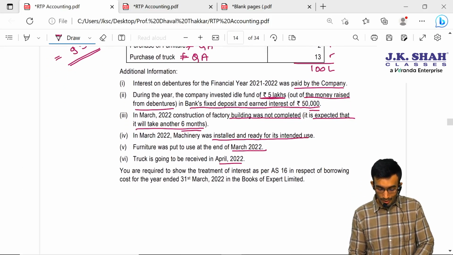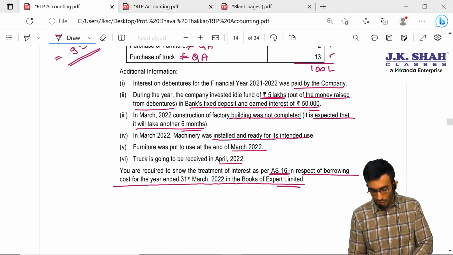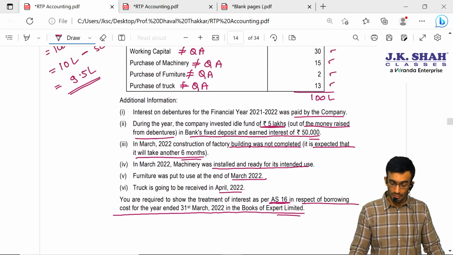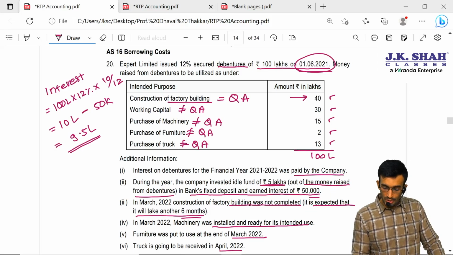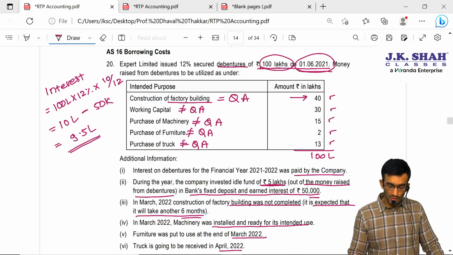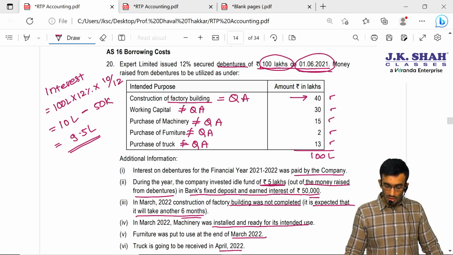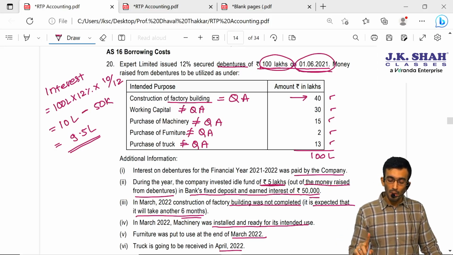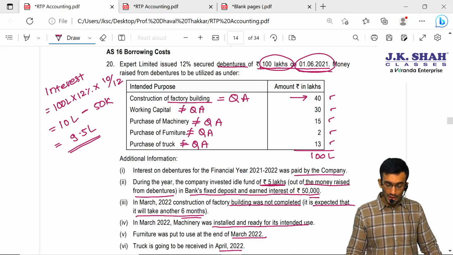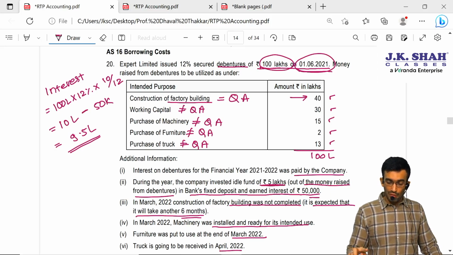You are required to show the treatment of interest as per AS 16 in respect of borrowing costs for the year ended 31st March 2022 in the books of Expert Limited. Okay, let us see. Sir, the entire amount of 100 lakhs which we have raised from the issue of debentures is to be capitalized only if it is used for a qualifying asset. So, sir, in the qualifying asset they have used only 40 lakhs. So can I say proportionate borrowing cost will be capitalized? Out of 100 lakhs, 40 is only utilized for the factory building. Then only borrowing cost on that 40 we have to capitalize.